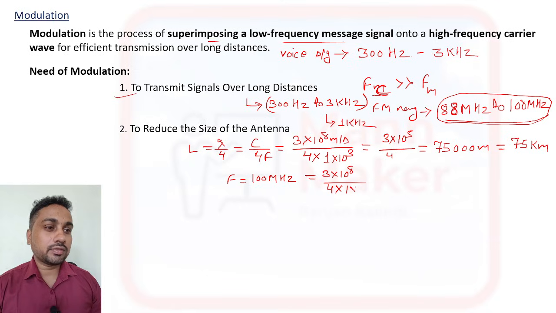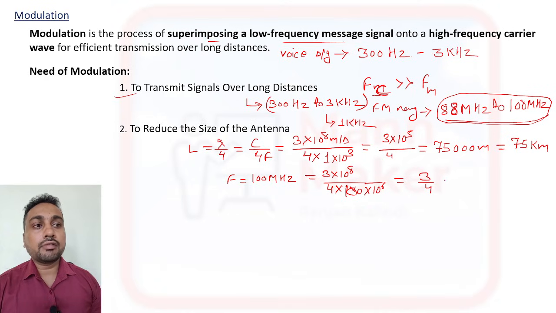So we can write 100 into 10 to the power 6. Here it will come 3 by 4, and if you calculate this you will get some value in meter, 0 point something meter, which is the antenna size. So you come to know how the size of the antenna is reduced, I think.